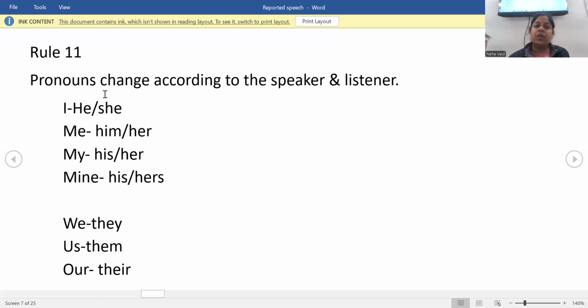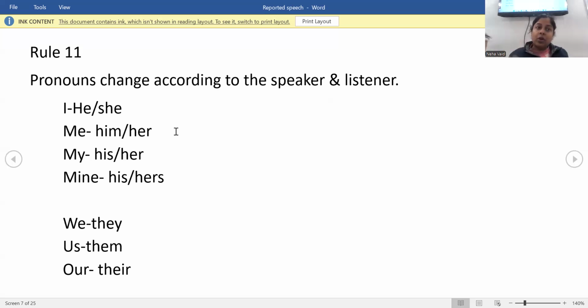So here, how we change the pronouns according to the speaker and listener. Though there is a table here, it is precisely about who is the speaker, who is speaking, and who is listening. Whatever is given strictly in that sentence, according to that sentence only, you have to change your pronouns. Suppose I am saying Neha is saying something. So Neha said that.